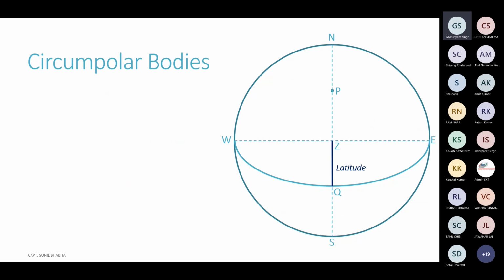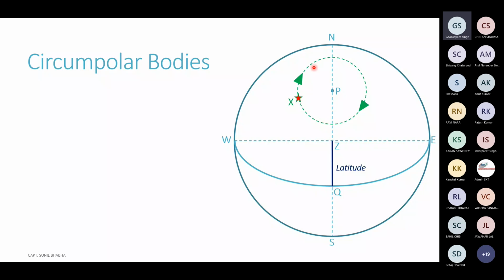Now, going a little deeper into the circumpolar bodies, we had this particular star, and the polar distance is less than or equal to NP in this case. And you can see the entire declination circle of the star is within the rational horizon of the observer. So this is a circumpolar star.